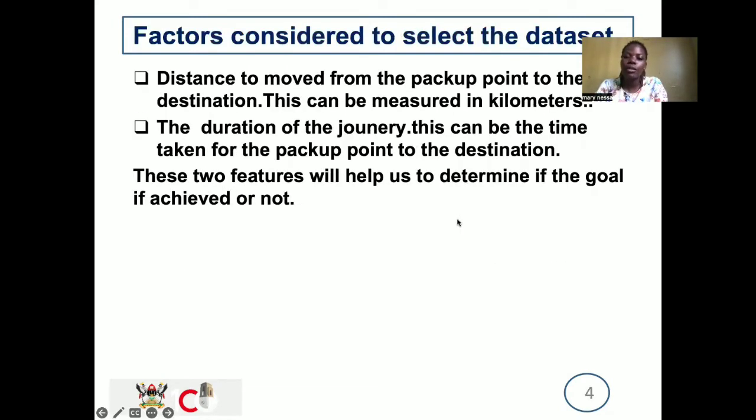The factors considered to select the dataset. I considered the distance to be moved from the pickup point to the destination. This distance can be measured in kilometers. I also considered the duration, or the time taken from the pickup point to the drop-off point. When we look at these two factors, they can help us to determine the effectiveness and efficiency of the system we are developing and to check if it meets the goal.